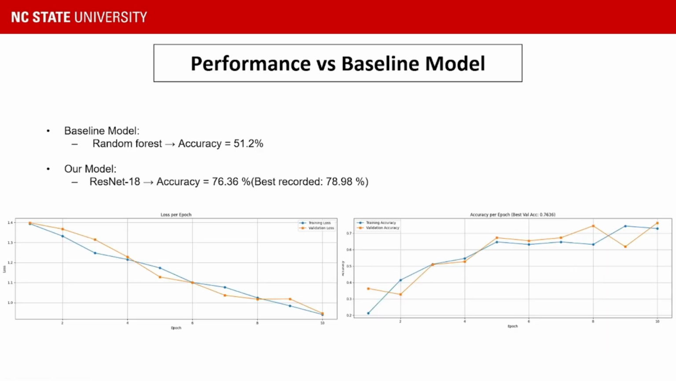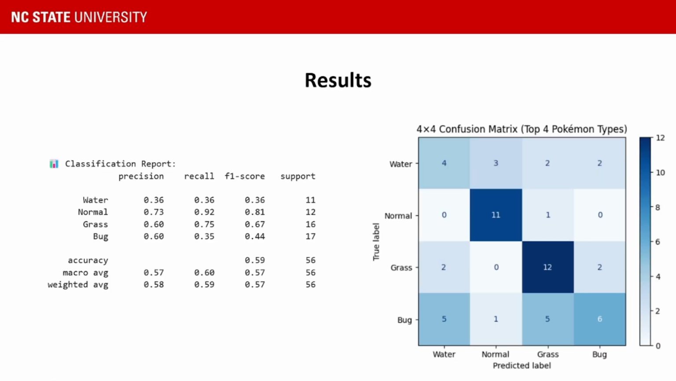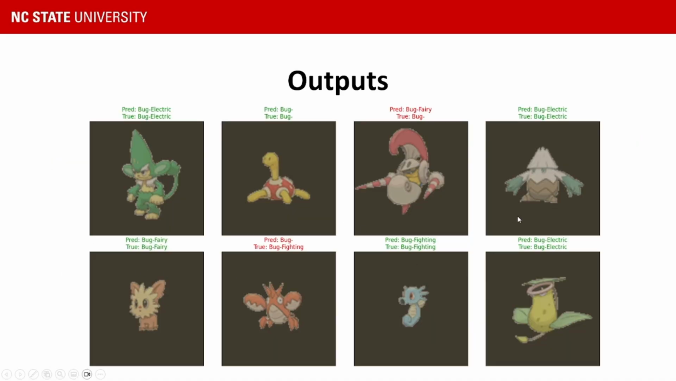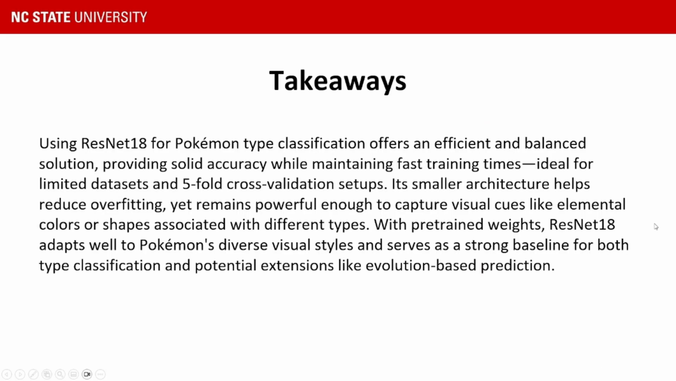The ResNet 18 model showed consistent improvement over all folds in terms of accuracy and micro average F1 score. The confusion matrix helped identify frequent misclassifications, and overall results indicate the model's effectiveness in learning discriminative visual cues tied to type classification. These are the outputs, the predicted values versus the true values.